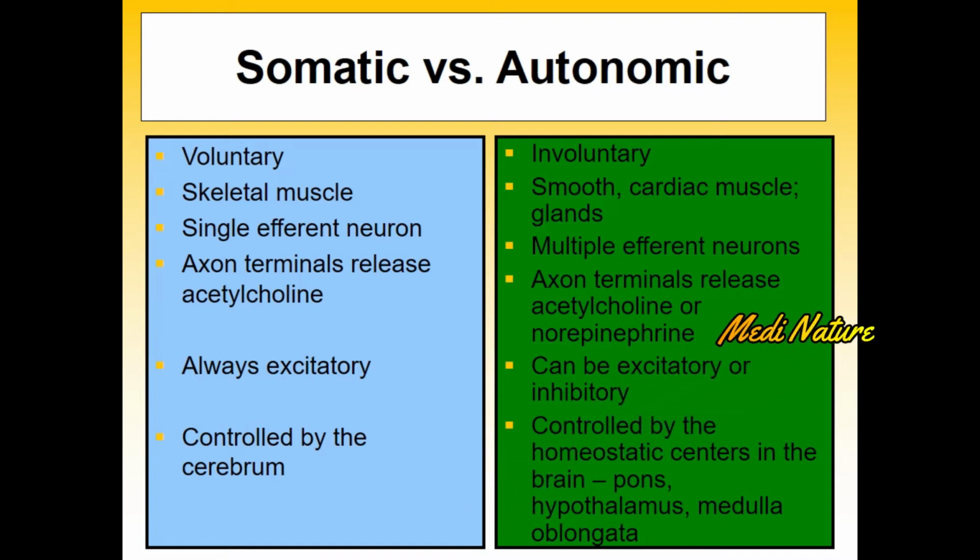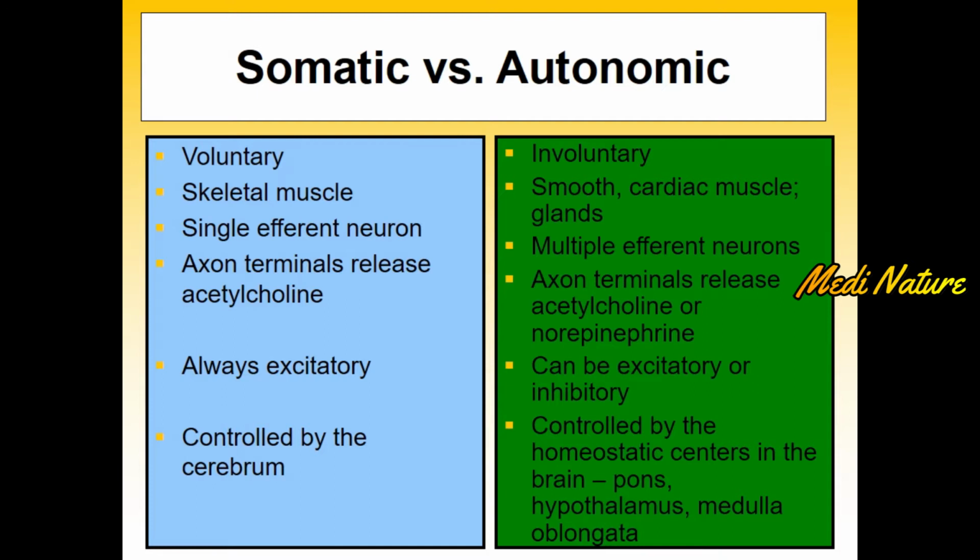The somatic nervous system always contains single efferent neurons, and the axon terminals always release acetylcholine. Therefore, their action is always excitatory. And the somatic nervous system is controlled by the cerebrum.